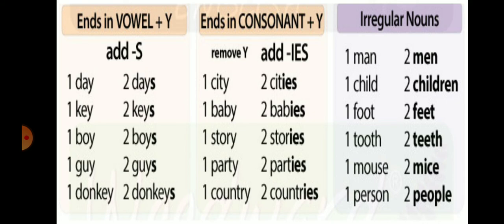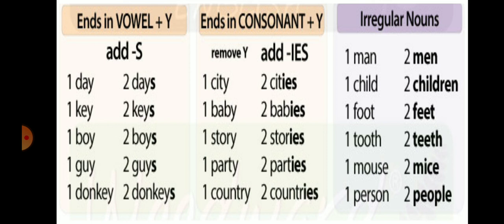Next rule: add s if the singular common noun ends with Y but before the Y a vowel is there. For example, the word day ends in Y, but before that a vowel is there, that is A. And so we have to add s and make the plural form. One day, two days.